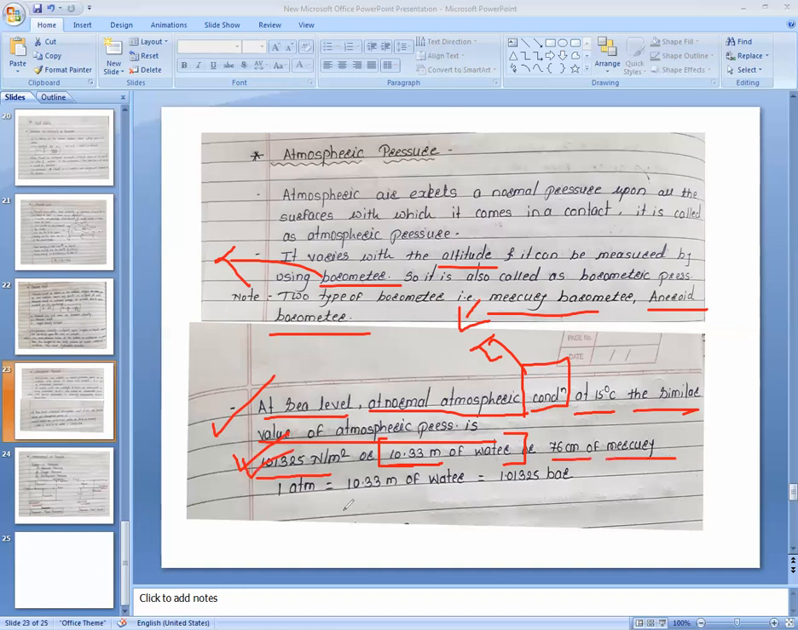So we also say 1 atmosphere equals 10.33 meter of water, which is 1.01325 bar. That kind of thing must be understood, because these values are important. So what is atmospheric pressure? 101,325 Newton per meter square, or 101.325 kilonewton per meter square.